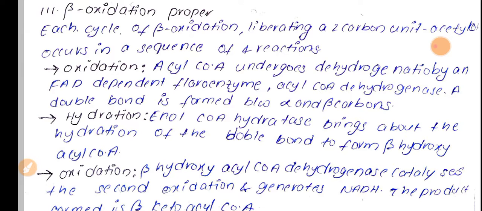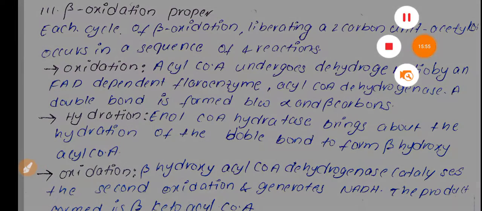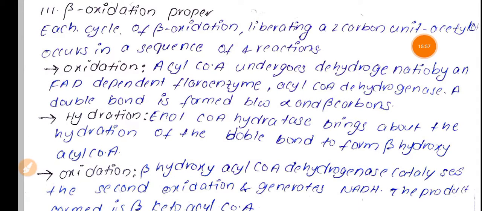Okay, now let's see. Each cycle of beta oxidation will liberate a two carbon unit, that is acetyl CoA, and this occurs in a sequence of four reactions. The first step, as I said, is oxidation.